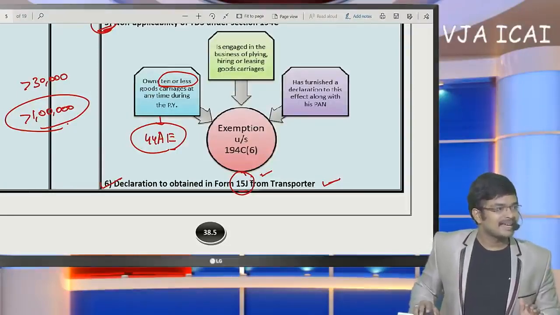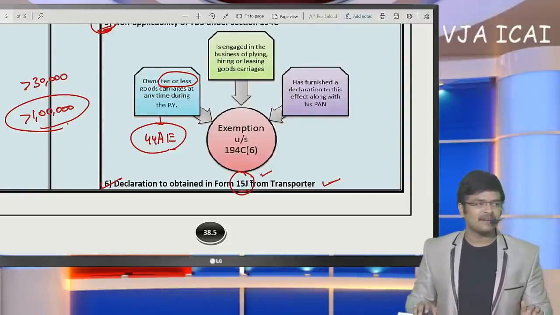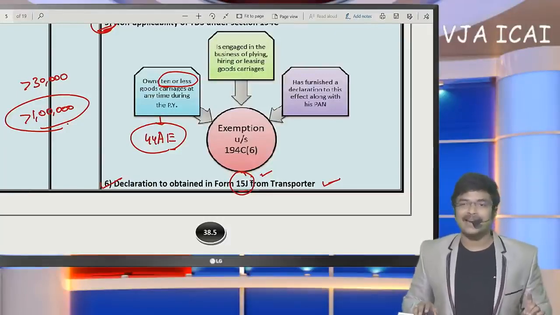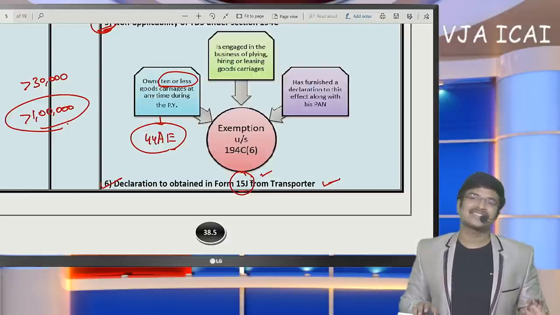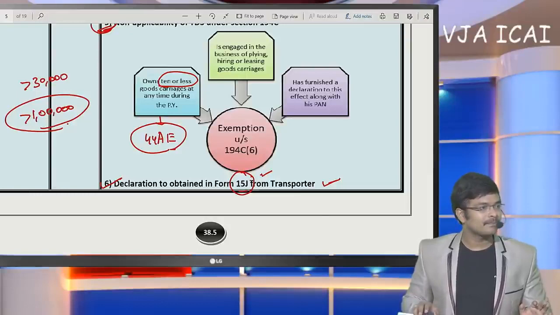Next, sir, exemption under 194N, is there any exemption given to fishermen who bought fishes from their fishermen? If they were registered under APMC, Agricultural Produce Marketing Committee, then it was covered in the exception, or else TDS will be deducted.